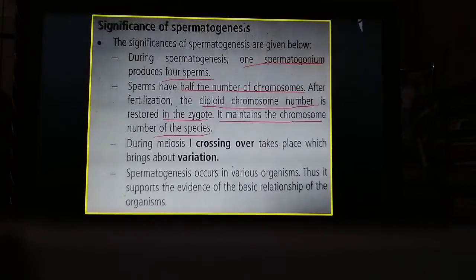Next, during meiosis 1, crossing over takes place in the pachytene stage of prophase 1 of meiosis 1. So due to this crossing over, it brings variation to an individual. Next, spermatogenesis occurs in various organisms, and due to this, it supports the evidence of the basic relationships of the organisms. So this is all about spermatogenesis.